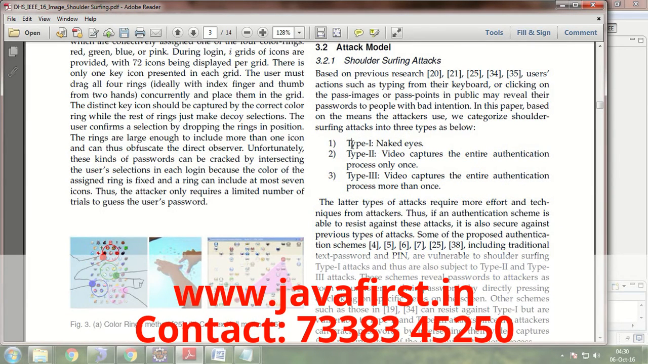These are the types of shoulder surfing attacks. Firstly, naked eyes. Second, video captures the entire authentication process only once. Third, video captures the entire authentication process more than once.